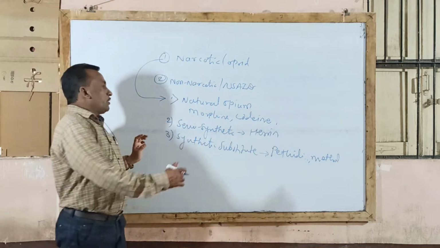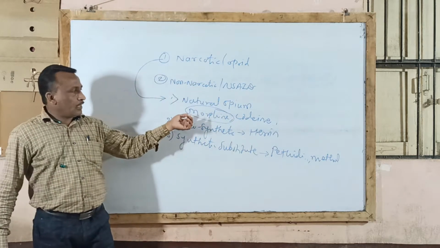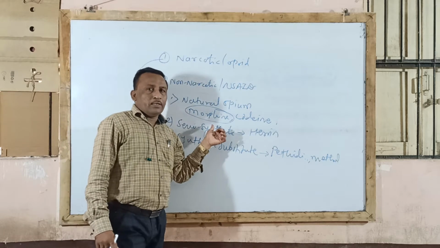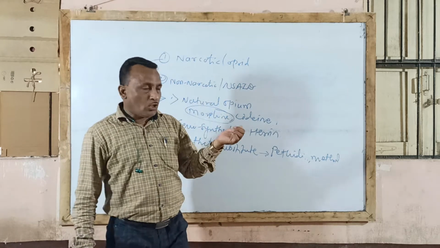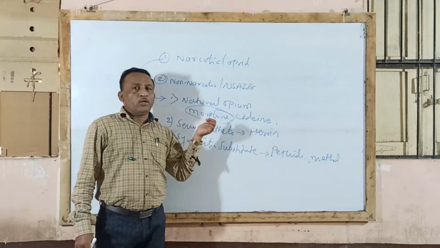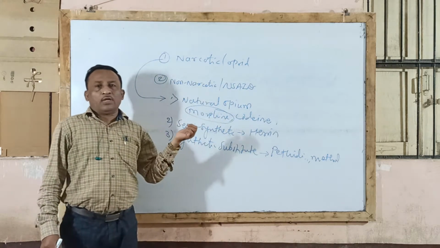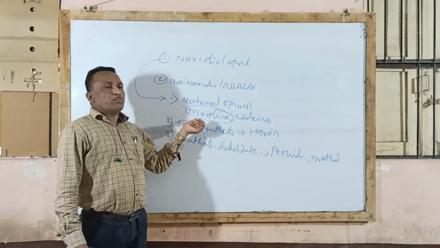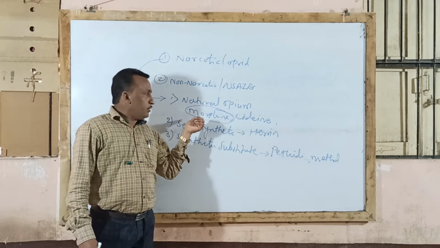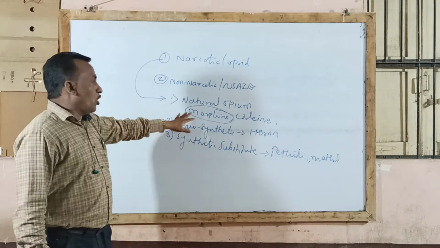In the last lecture we completed the pharmacological actions of morphine. Morphine acts on the central nervous system, which is its major action, and also acts on the GIT, on the eyes, on the cardiovascular system and on smooth muscles. We also completed the different therapeutic uses and adverse effects of morphine.